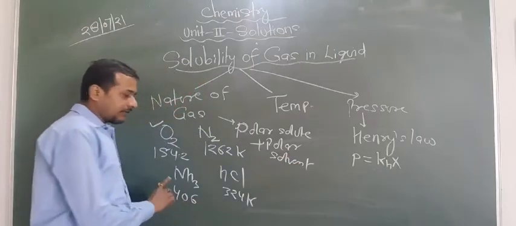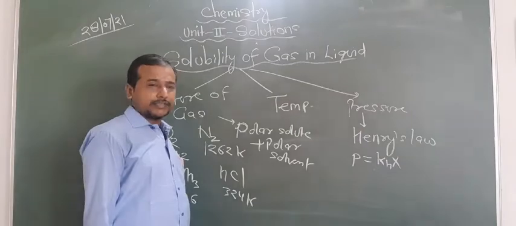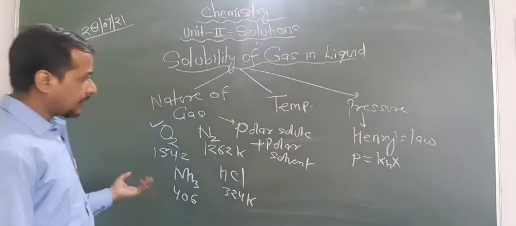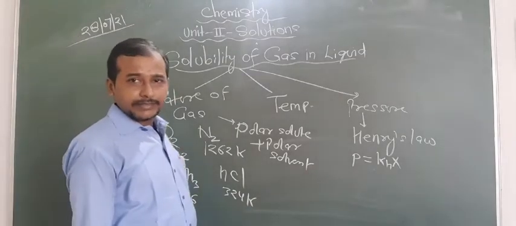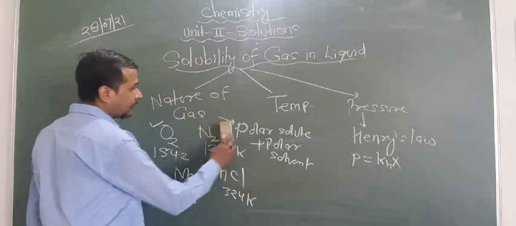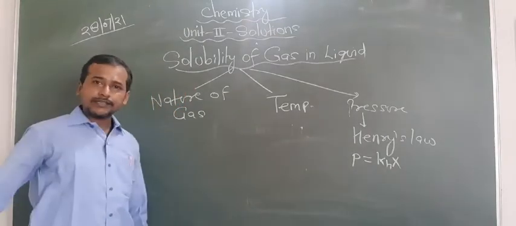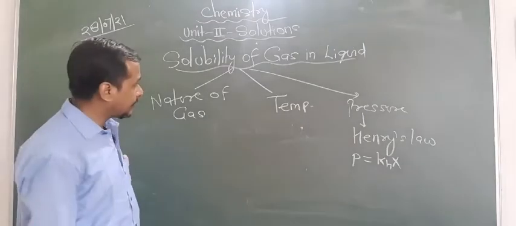Here ammonia and HCl are both polar, so that's why they dissolve highly in water. So you can know either by critical temperature or by the interaction of forces. I also told you this in the previous lecture: like dissolves like. So these are all about the nature of gas. The more the critical temperature, the more the solubility of the gas in the given liquid.